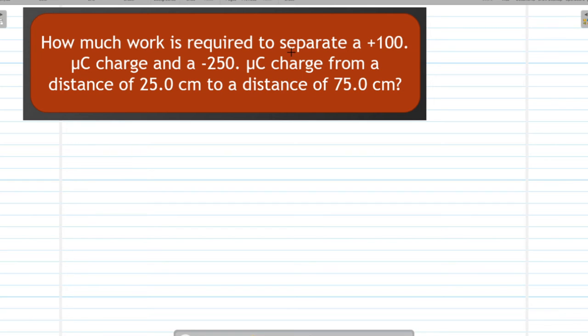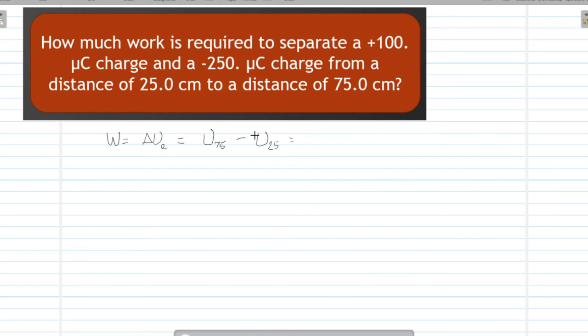We are taking two charges that are opposite. They want to pull together, but we are forcing them apart. So this will require us to do work. And the amount of work that we'll have to do is equal to the change in electrical potential energy, which is equal to the potential energy when the charges are 75 centimeters apart, so I'll call that U75, minus the potential energy when they are 25 centimeters apart.